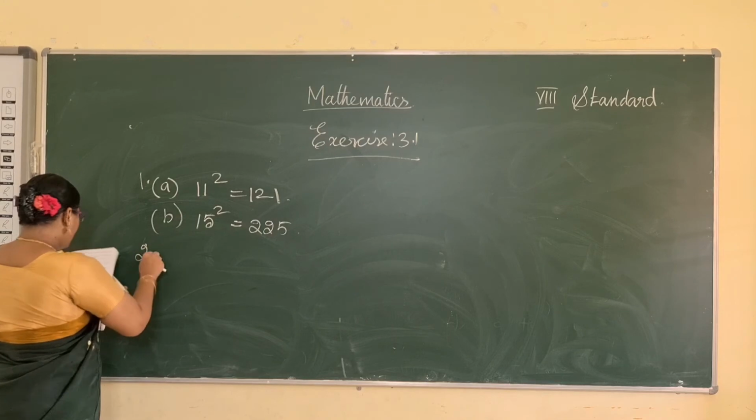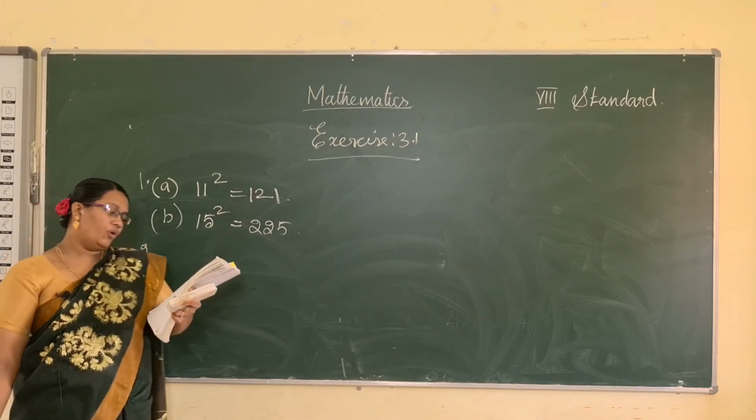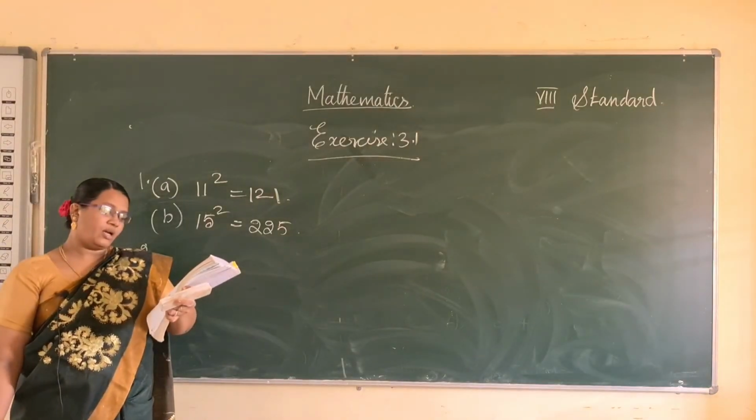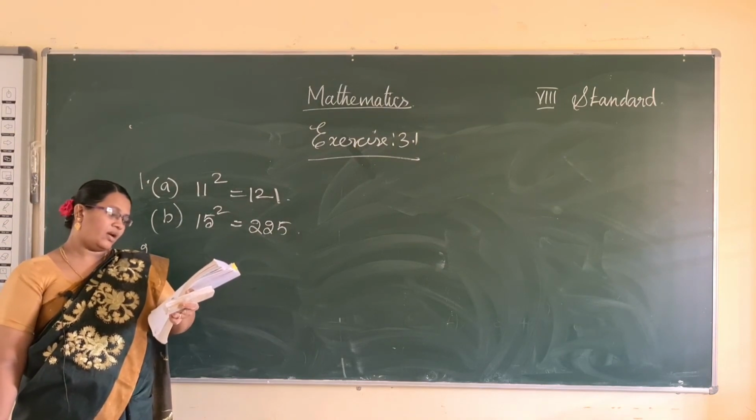Okay, now see the second problem. Which of the following numbers are not perfect squares?